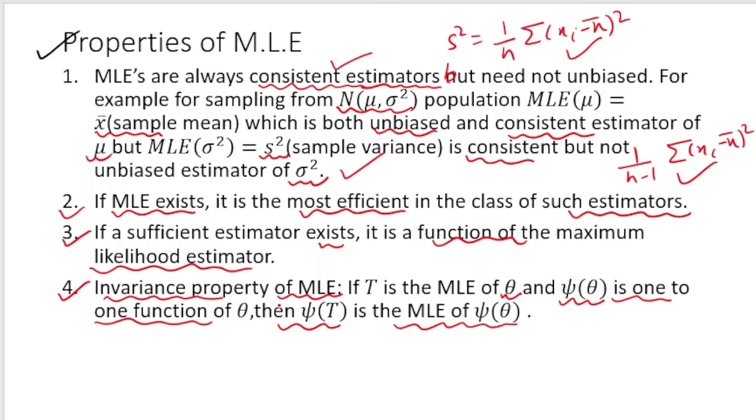So if t is the maximum likelihood estimator of theta, and psi theta is a 1-to-1 function of theta, then the maximum likelihood estimate of psi theta will be psi t. Right, so this is the invariance property.